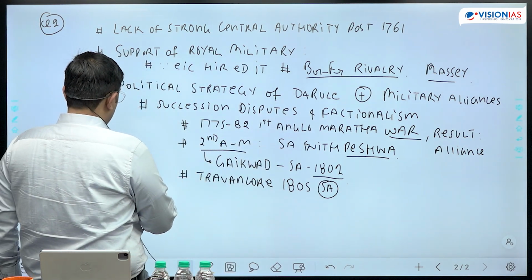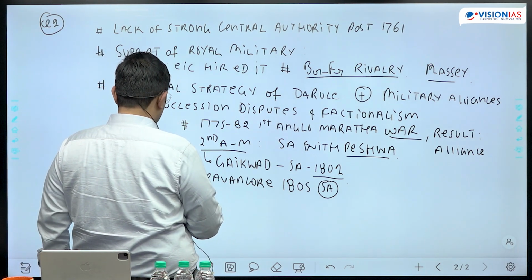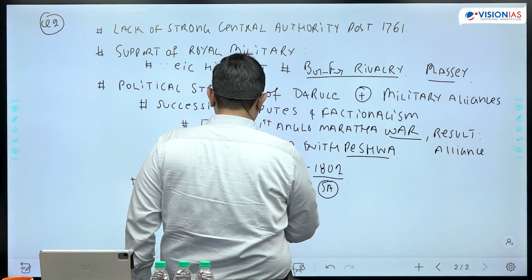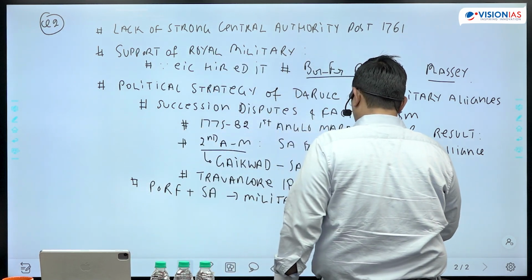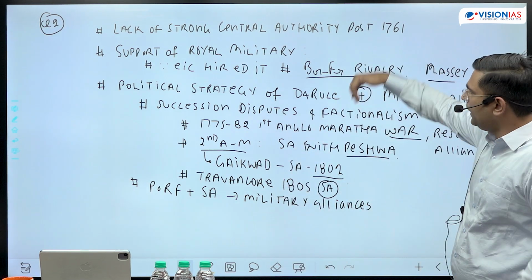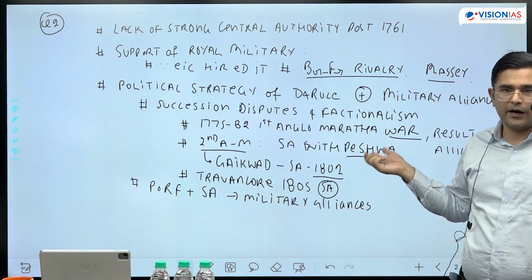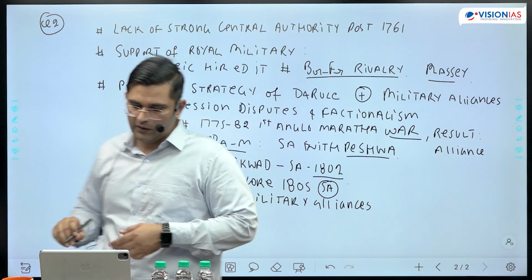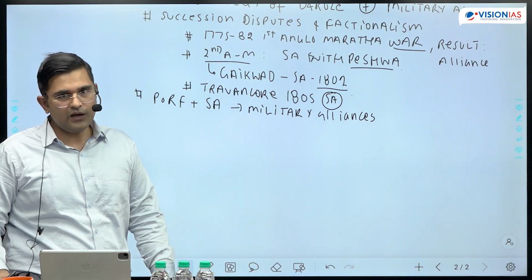Another second component that you can mention within this: policy of ring fence plus policy of subsidiary alliance led to military alliances. Here we mentioned subsidiary alliance with the focus on factionalism and succession disputes leading to subsidiary alliance, that is a military alliance. Now we can talk about the British policy of ring fence and subsidiary alliance, which resulted in military alliances which strengthened the East India Company.